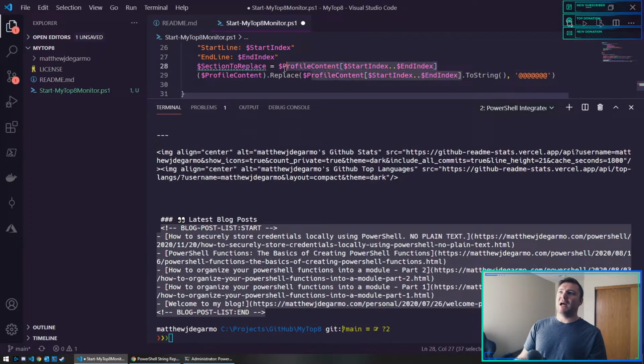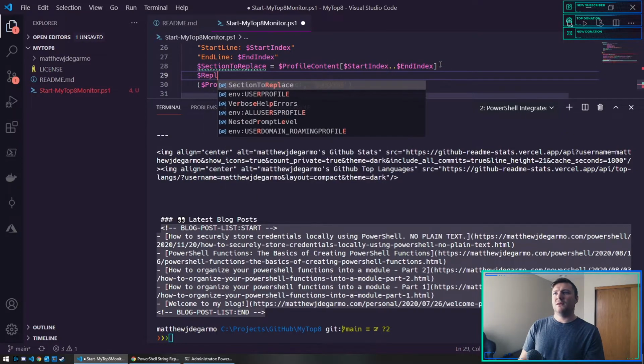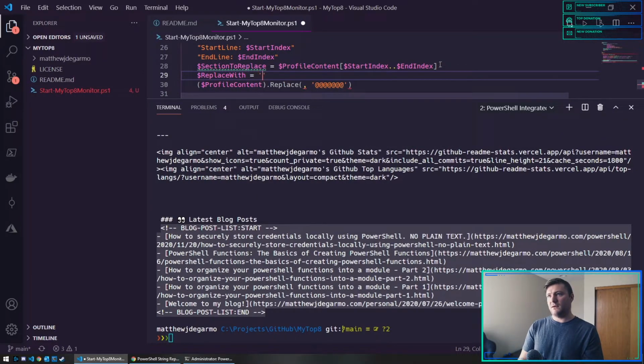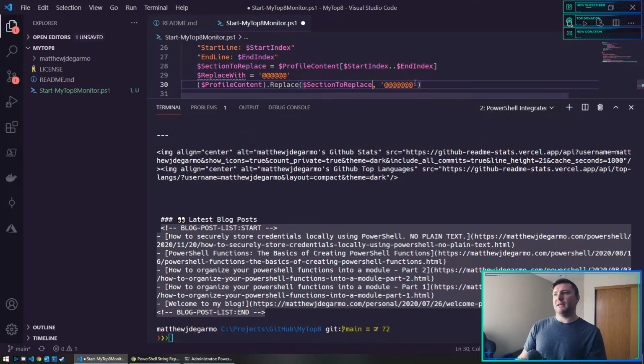This is the blob of text that I want to replace. So let's get rid of this. Section to replace. Replace with string of ats. And so here I'd actually just use those variables, section to replace.